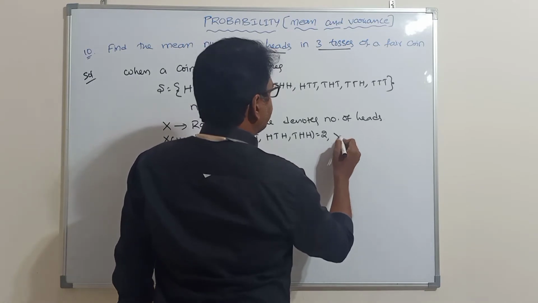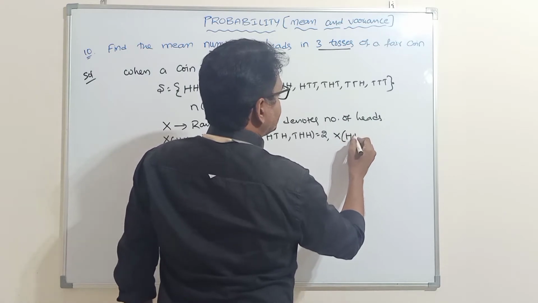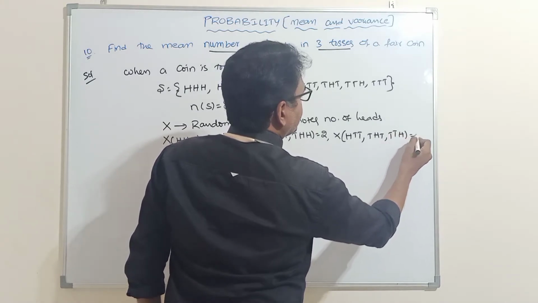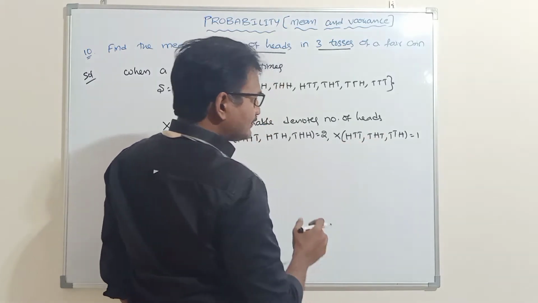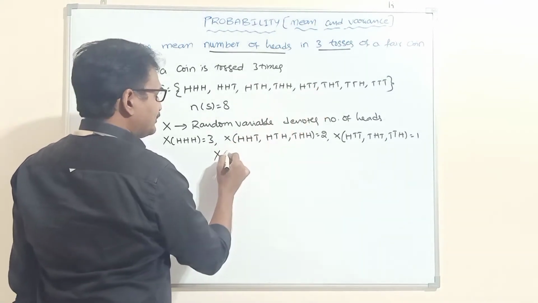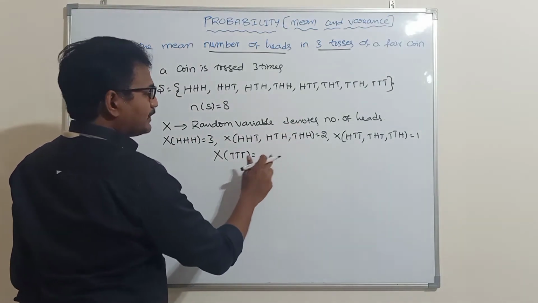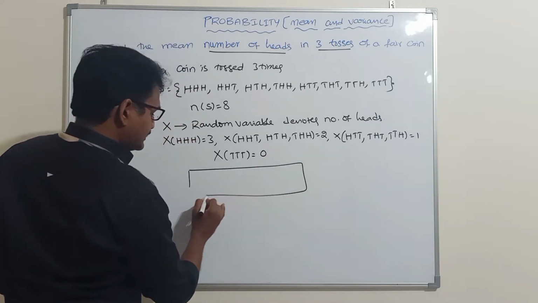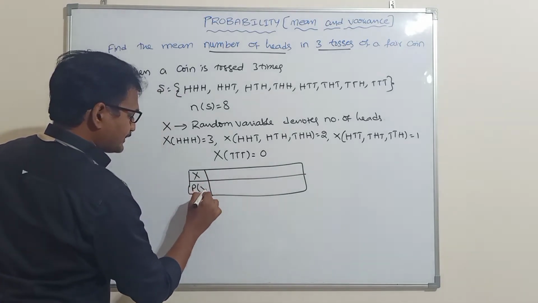is 2. Next, if you observe these 3 sample points, HTT, THT and TTH, the number of heads is 1 in each. Next, for the last sample point, triple T, the random variable denoting the number of heads is 0.